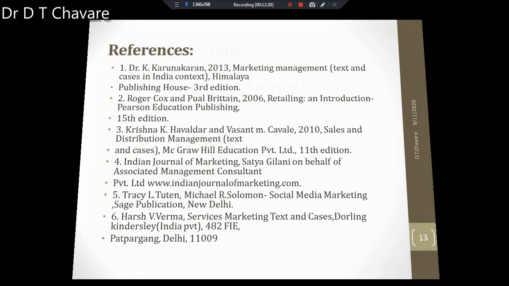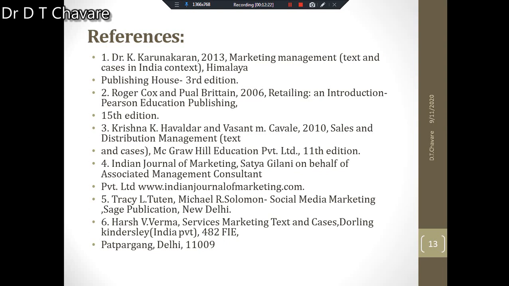Okay. Now reference books are also given here. Why are reference books given here? Because textbooks are also available in the library, but reference books also you have to refer, and you should develop a habit. What habit do you have to develop? To refer to reference books also.